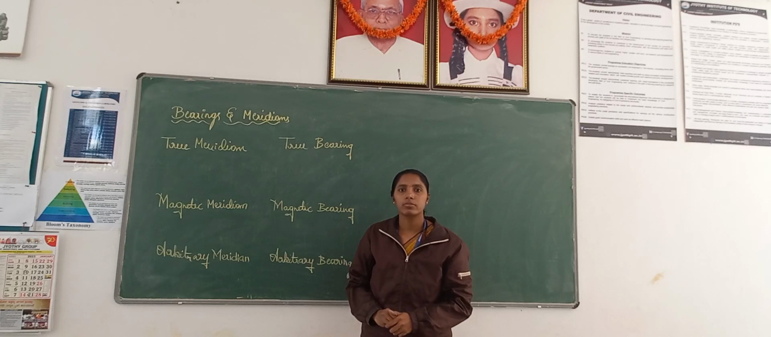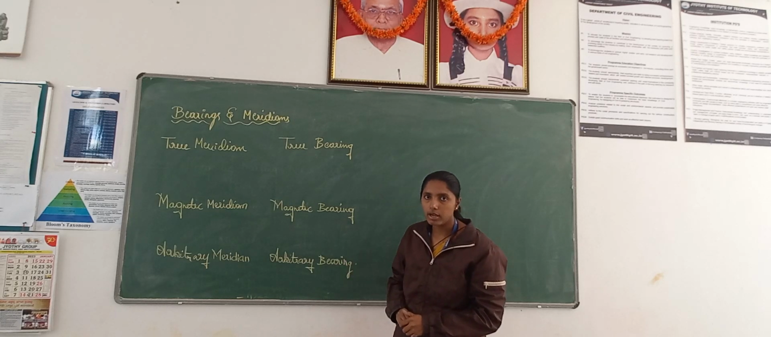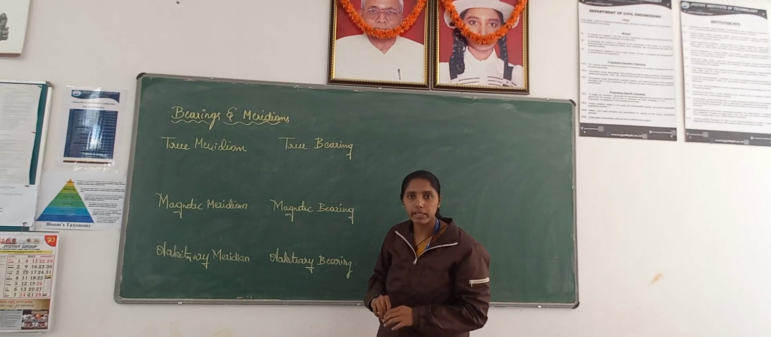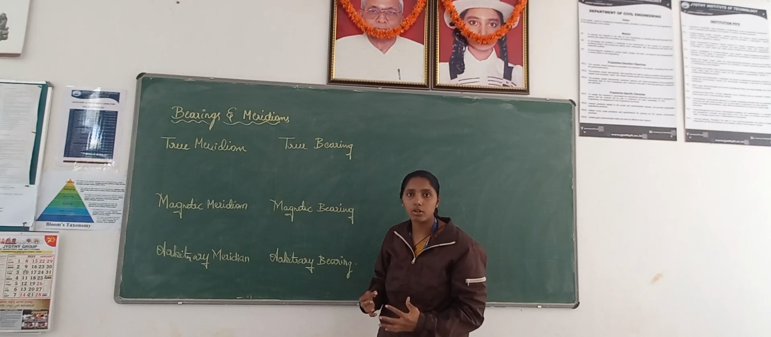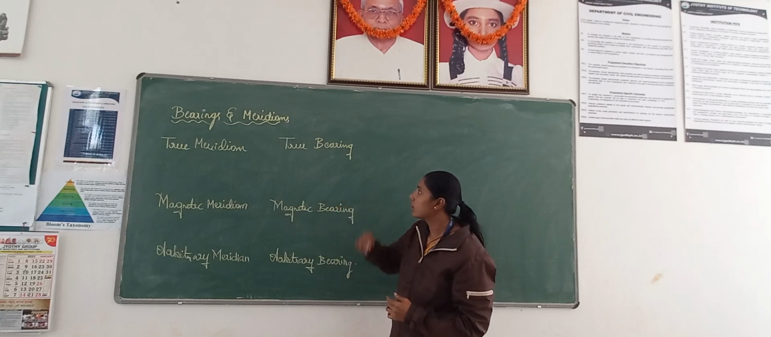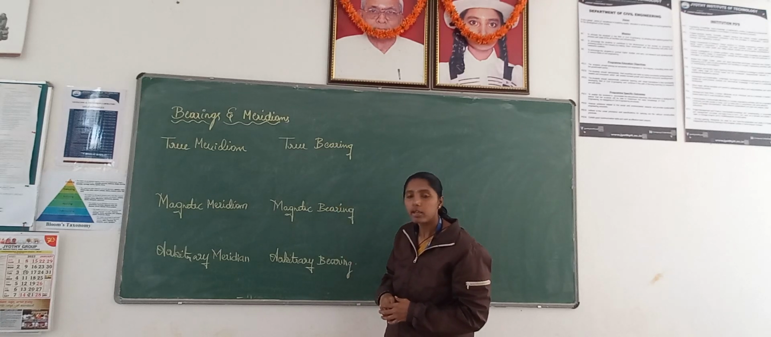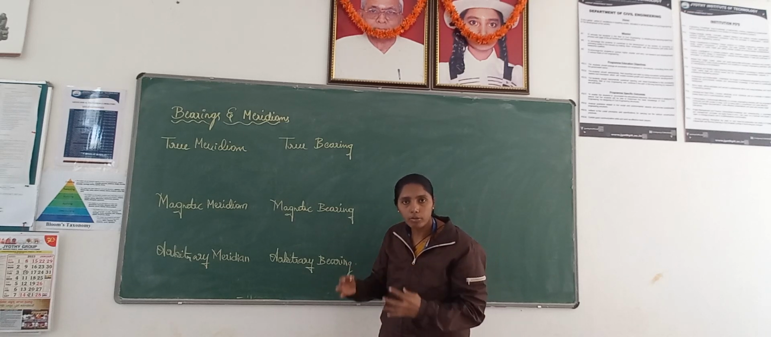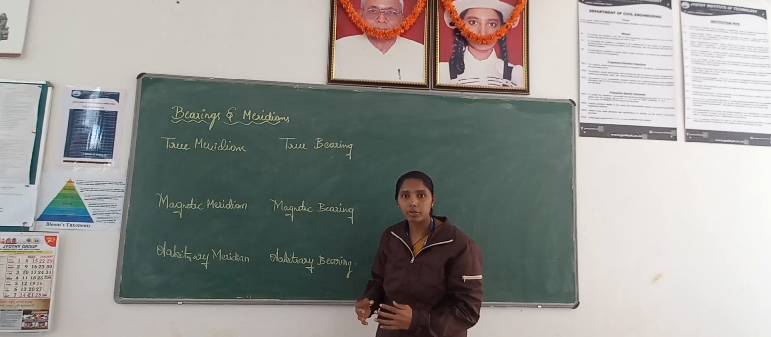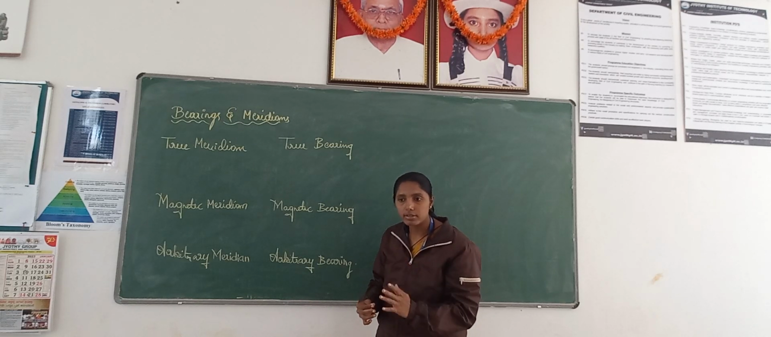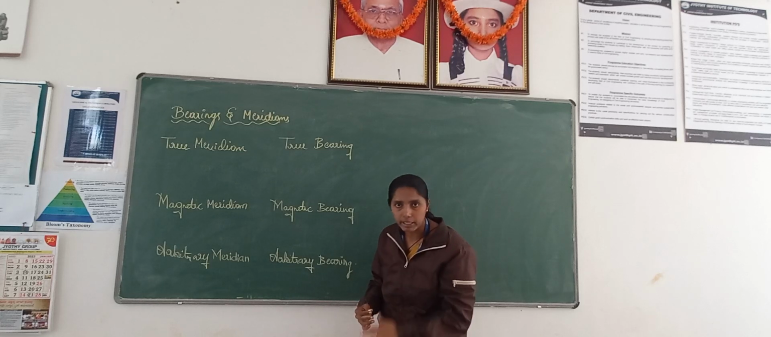Hello students, in this video tutorial I am going to detail the different types of bearings and meridians. First of all, what the bearing is all about or what the meridian is all about. When it comes to the bearing, it is something we measure in the clockwise direction with respect to the reference line or direction. This reference line or direction is called the meridian.